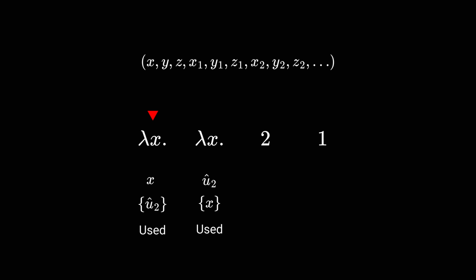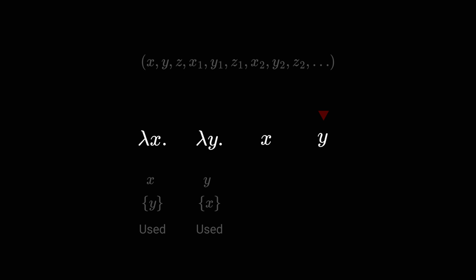This updates the restriction set for the second binder. In that second binder, we would like to use the parameter name that was already present. However, since that parameter name occurs in the restriction set, we know that we have to rename it, so we choose name y instead. We update the nameless bound variables accordingly. If we had named variables referencing that innermost binder, we would have to perform a lookup on the referencing environment, where the topmost binding for name x maps it to identifier u2 having value y.